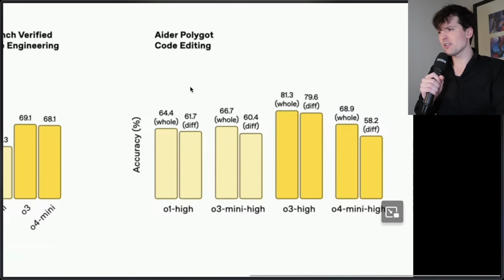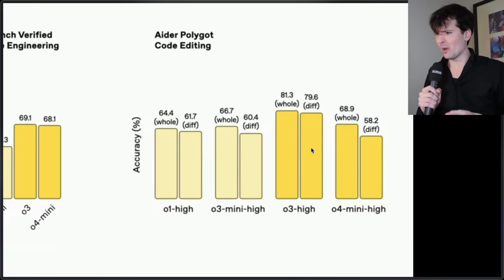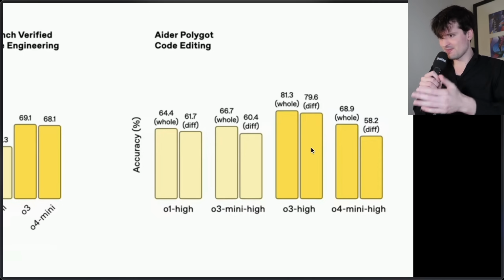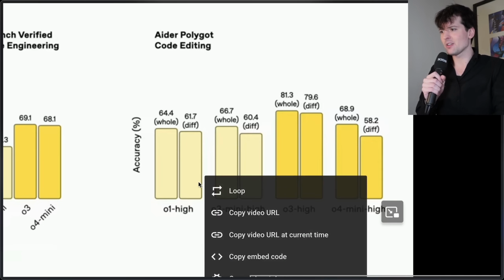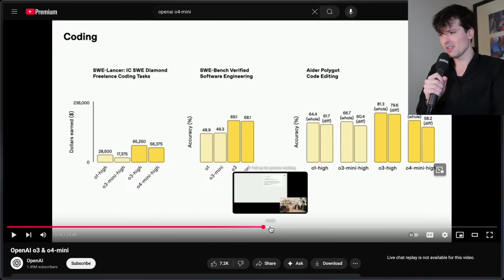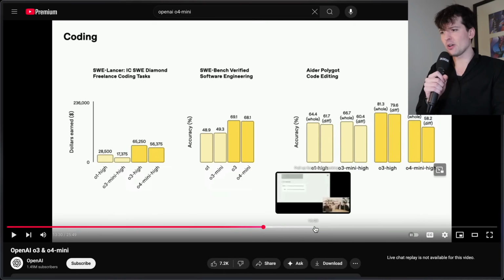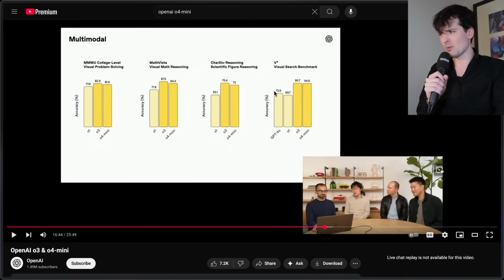In the Polyglot, I'm not as familiar with this one. The interesting thing that they were testing here is having the model spit out the whole code file when a change is made versus just a diff. The models historically have not been great at diffing. It's one of the things 4.1 did really well. But here we see O4 Mini is not performing that much better than O3 Mini did, and O3 seems to be a big gap there. So the Aider Polyglot seems to indicate that there is a good gap with O3. I am confused why you would use O3 in anything other than High, though. That seems not like something that would be worthwhile to me.